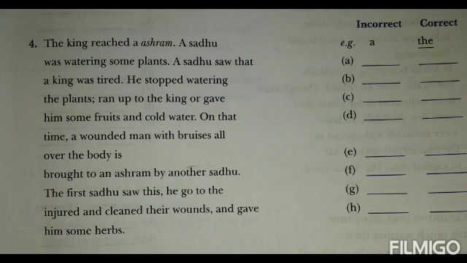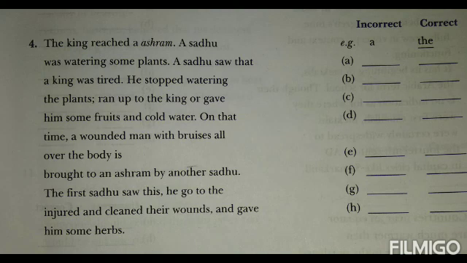Then in the next, body was brought to an ashram by another sadhu, by the other, not another, by the other sadhu, not an. Brought to an ashram. An ashram is wrong, the ashram should be correct, because already about the ashram we know. That is why an ashram is wrong, the ashram will be correct.